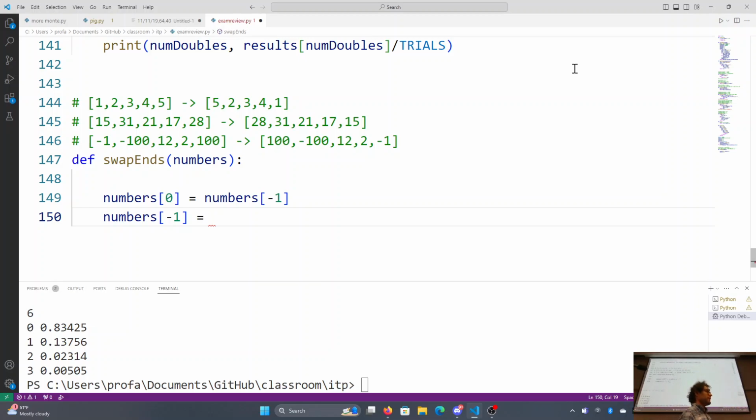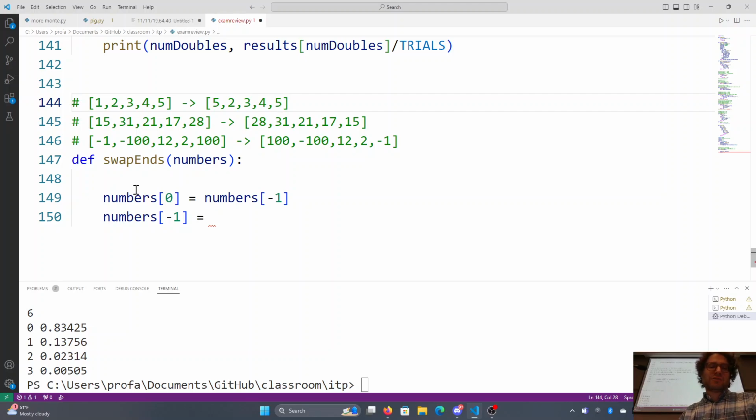But as we're writing this, we're realizing, wait a second. If you're being observant, you're thinking, wait a second. I've just taken the last number and I moved it and copied it into the first position. I overwrote the first position. So if I'm doing this one, 5 to 1, then right now, this is what I have, 5 and 5. And there's just no way to get around that.